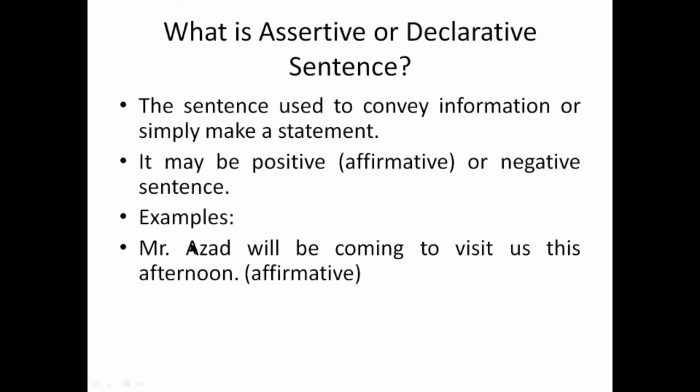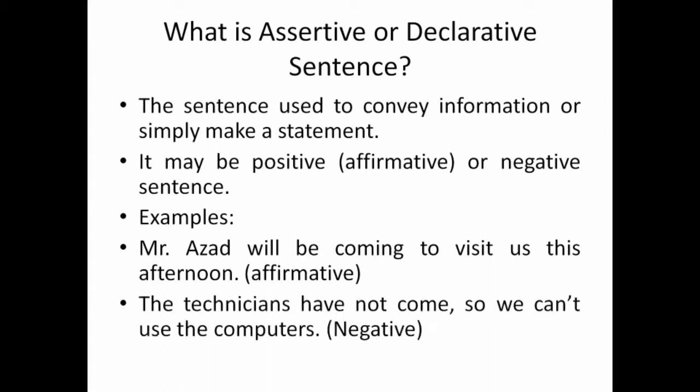Just see here, Mr. Azad will be coming to visit us this afternoon. Here I am quite positive that he will definitely come. So here it is affirmative, because there is no negative word here. Negative words, for example, no, not, never, nothing, etc. These types of words make a negative sentence. So you cannot find these types of words in this sentence, so it can be termed as an affirmative or positive sentence.